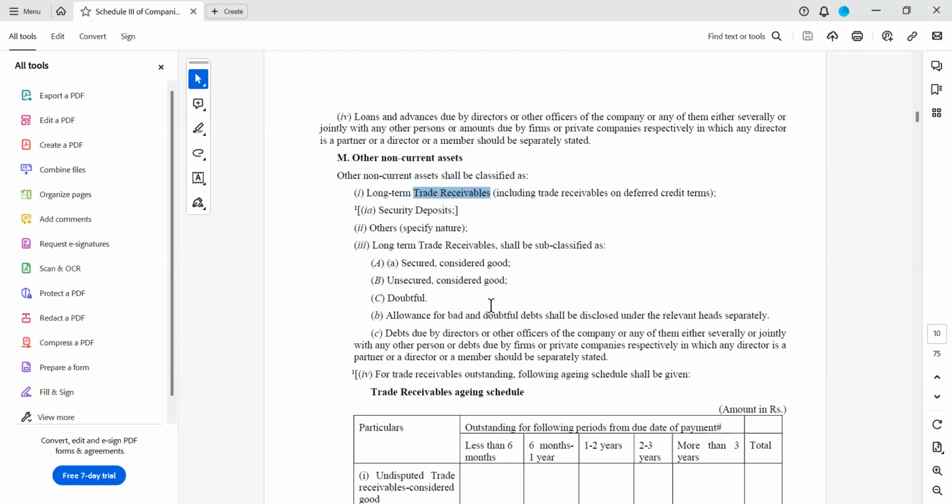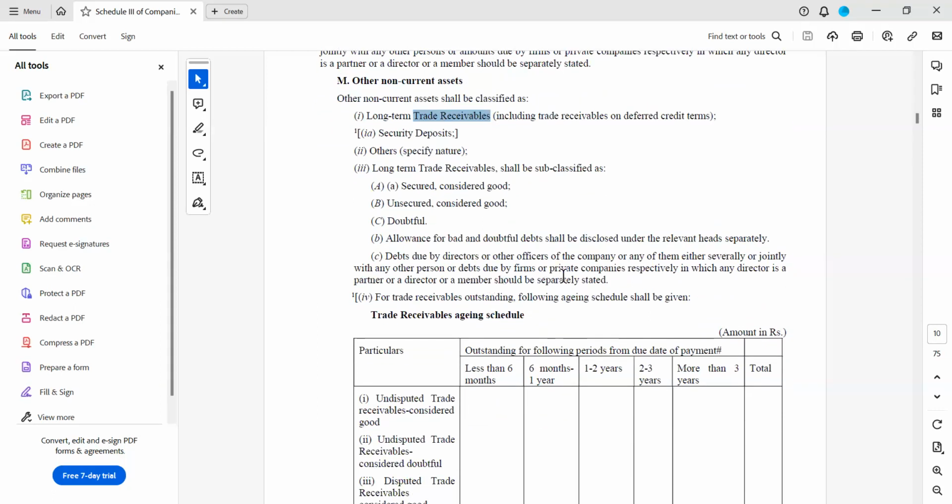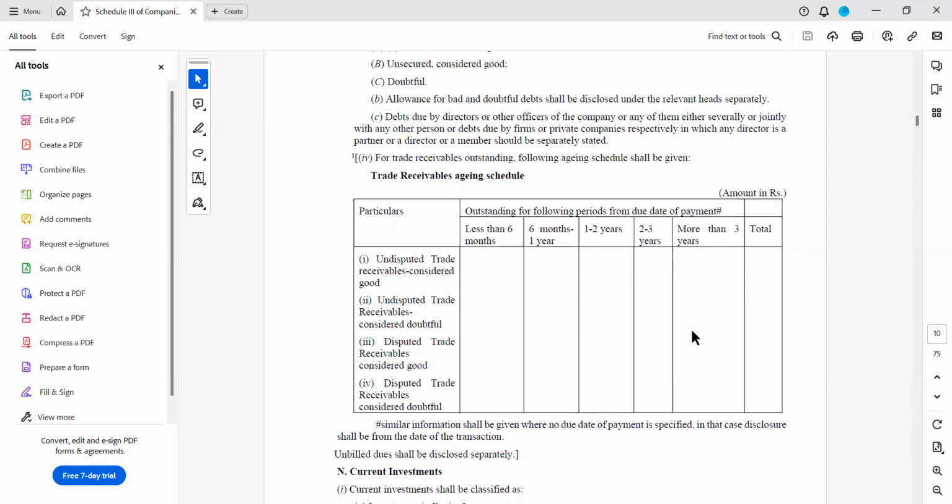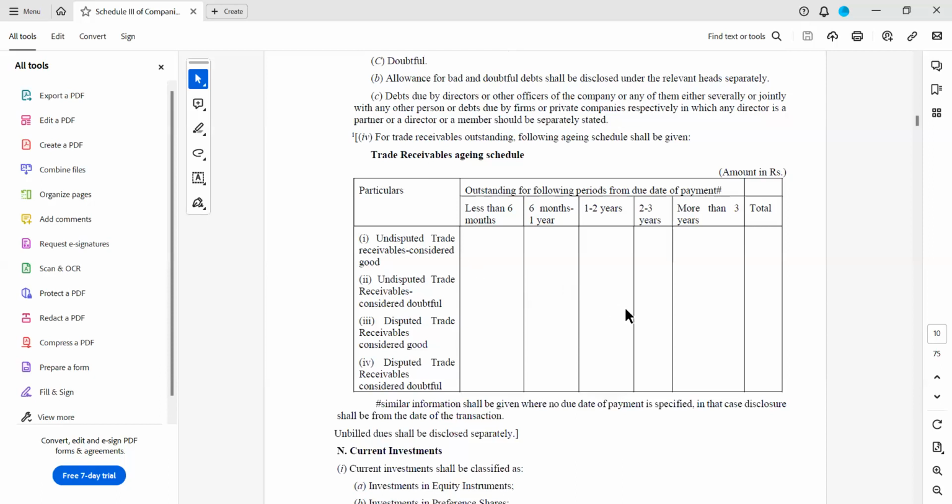Now coming to debts due by directors or other officers of the company or any of them, either severally or jointly with any other person, or debts by firms or private companies respectively in which any director is a partner. This is the same as loans and advances. Now, for trade receivables outstanding, the following ageing schedule should be given. This is the new ageing schedule which they brought in a couple of years back. The bucket sizes are less than 6 months, 6 months to 1 year, 1 to 2 years, 2 to 3 years, more than 3 years, and total.